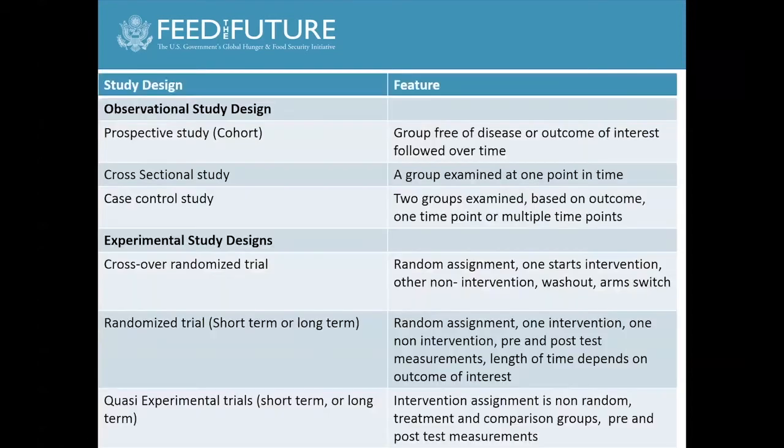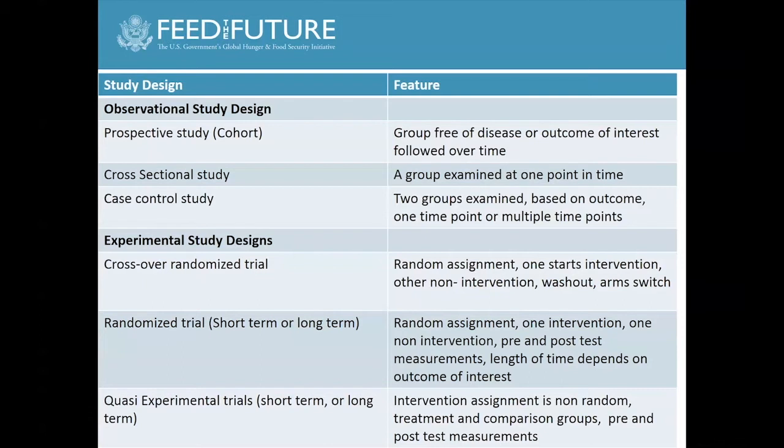This is a list of different study designs that are used in the applied realm. You have observational studies, and many of you may be familiar with the ENGEN birth cohort study. That was a prospective cohort study where we followed a group of pregnant women. And the outcome of interest was to look at the birth outcomes in their infants and to look at height for age at 12 months of age. So you're following people over a period of time, but it's an observational study. You're not implementing an intervention. In this case, ENGEN was being implemented around this study. The study itself was not implementing any ENGEN intervention.